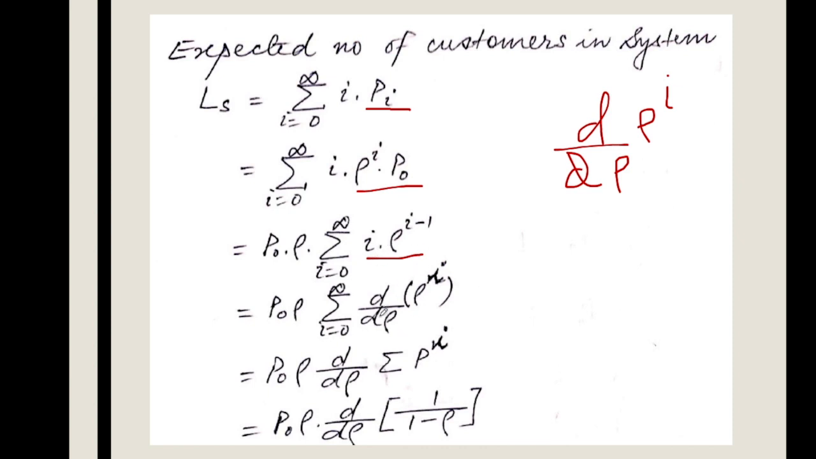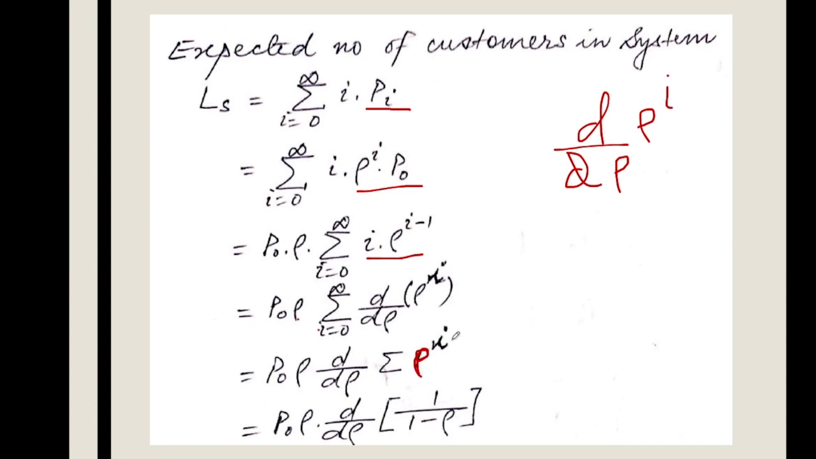So now let us write that in a reverse way. We could have got this number by having this differentiation, d by d rho of rho to the power i. And now we can take this differentiation outside and the summation inside. So we get p0 into rho into d by d rho of the summation over rho to the power i. This is rho, not p, basically.